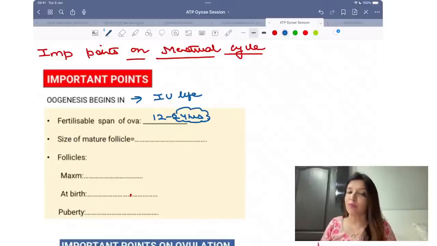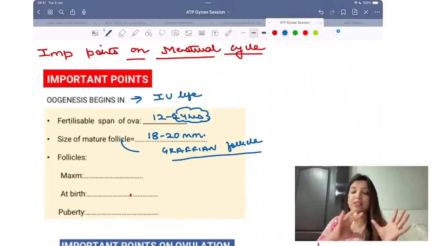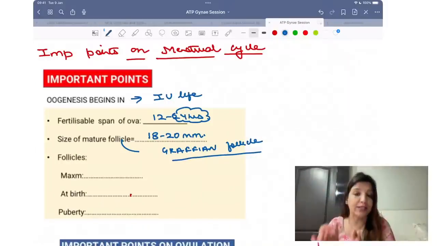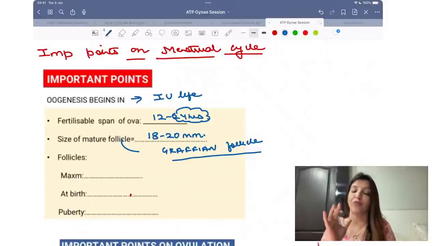What is the size of a mature follicle? Size of the mature follicle is 18 to 20 millimeters. Instead of writing mature follicles, the term Graafian follicles can also be written, right? Now, please remember there are various stages through which a follicle is going to pass so that it becomes a Graafian follicle. Pehle to understand what is a follicle.